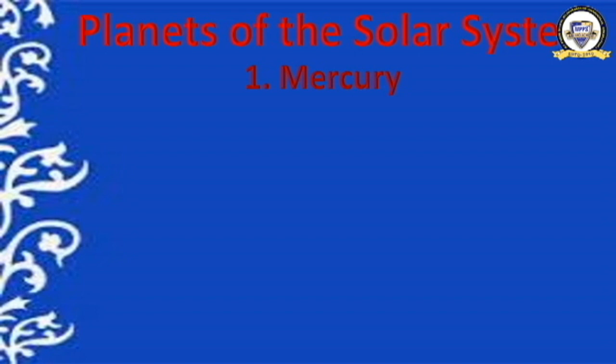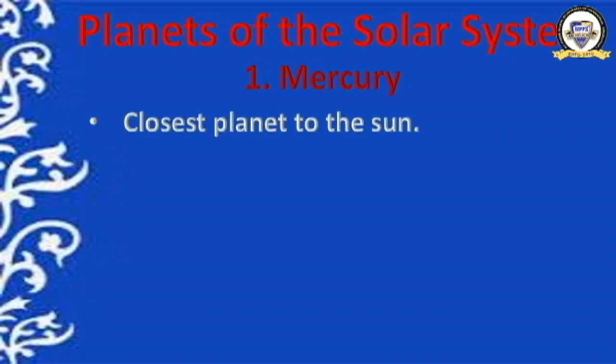First one is Mercury. You know that there are 8 planets. We will learn about each and every planet now. First one, Mercury. Mercury is the closest planet to the Sun. It is the fastest orbiting planet, getting around the Sun in only 88 days. And it means that a mercurial year is of only 88 days.